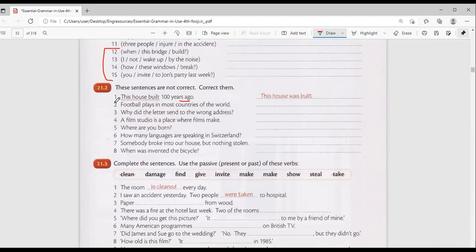So I need you to try number 2 up to number 8. Do this homework in your exercise book. When you finish, take a very nice picture of what you have done and send it to my WhatsApp. Okay, Abdullah?